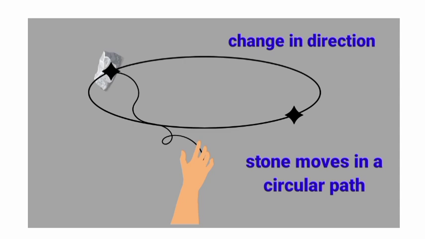The change in direction involves change in velocity and acceleration. As you can observe here, as the stone is moving, the direction is also changing. The force that causes this acceleration and keeps the body moving along the circular path is acting towards the center. This force is called centripetal force, meaning center seeking force. In the absence of this force, the stone flies off along a straight line.